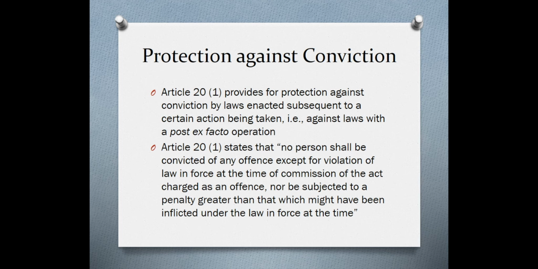Now, Article 20 is another one of the key provisions from which CLAT questions are asked. Article 20 provides for protection against conviction by laws enacted subsequent to a certain action being taken. That is to say, you can only be convicted for an action which is illegal at the time that you're committing that action. If subsequent to your taking that action, a law is put in place which makes that action illegal, then you cannot be held liable under this subsequent law.